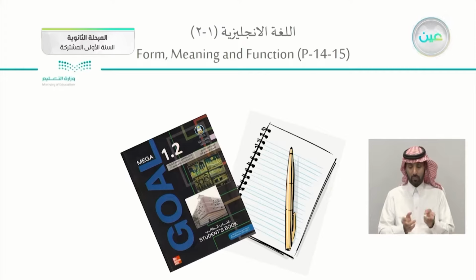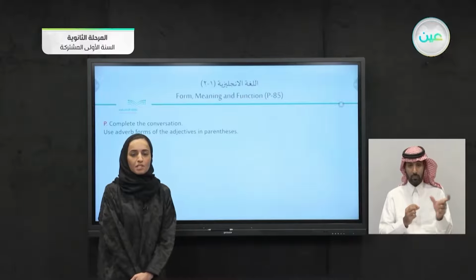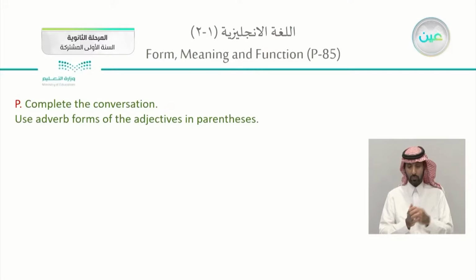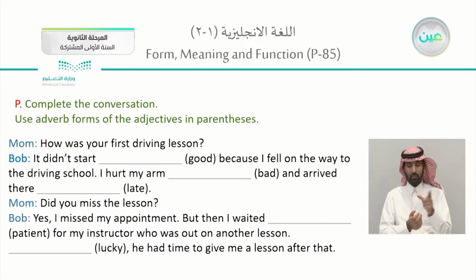So let's get started. From yesterday's lesson, which was the form, meaning and function, the first part, we had this homework exercise. It was exercise P in your books, page 85. Complete the conversation, use the adverb forms of the adjectives in parentheses. So it's an adjective, you will change it into an adverb. So here we're having a conversation between Bob and his mom. Each one between brackets here is actually an adjective, and you will come up with the adverb form from these.